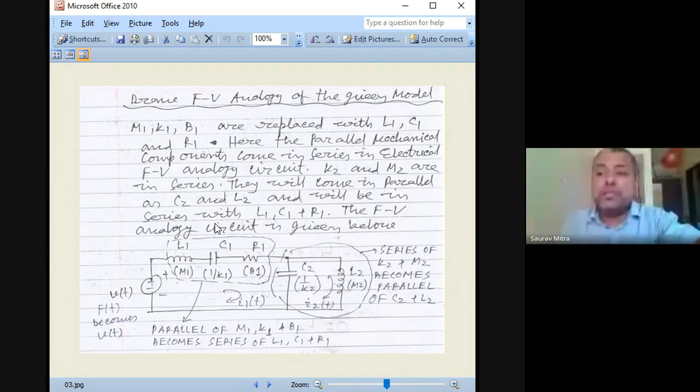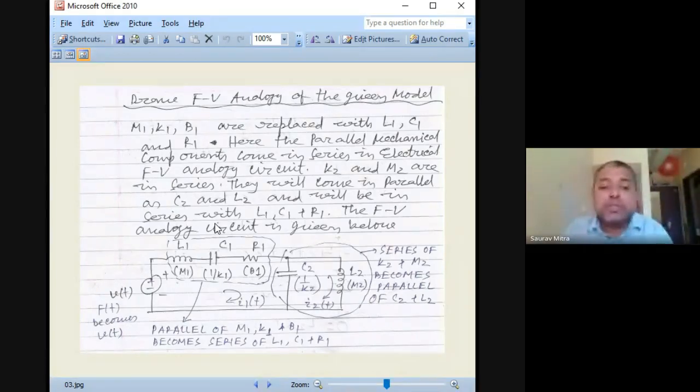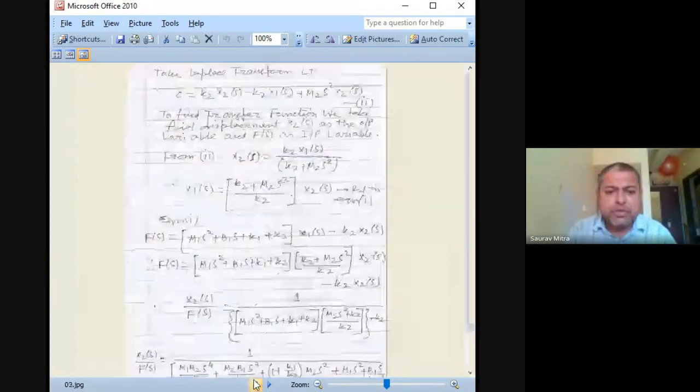And I'm asking you to do this because in lab also we have to do these simulations now. That is MBK system simulation we will do in lab. LRC system response, MBK system response, all these things we will do in lab. So there was a K2, K2 was in series. Now in this case, C2 becomes in parallel. And finally, L2 was in series, and K2 was in parallel, this becomes in series. So you can see here, not K2, M2.